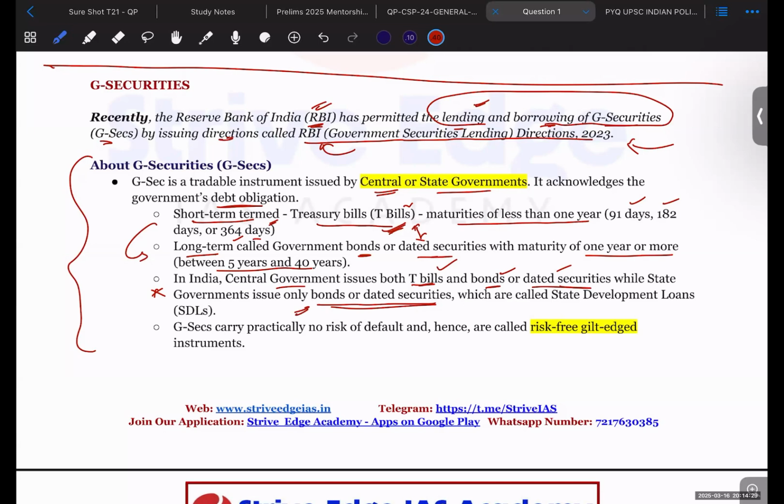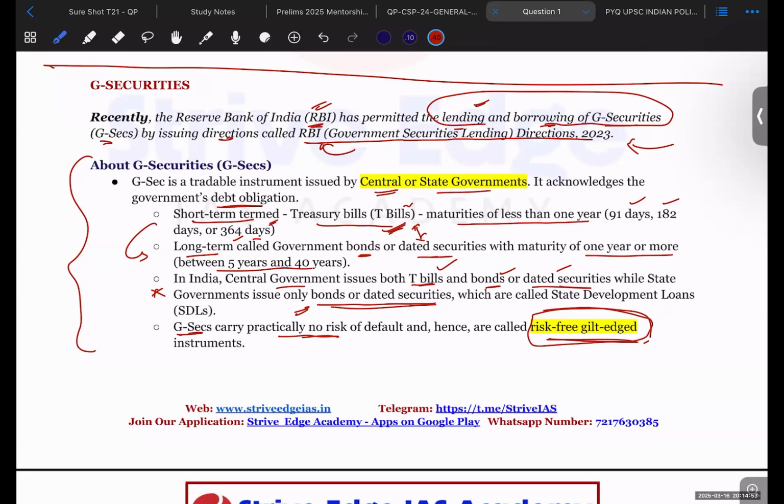Okay, so GSECs carry practically no risk of default, hence they are called risk-free gilt-edged securities. This term has also been asked by UPSC. What are risk-free gilt-edged securities? Government securities are not defaulted at all.